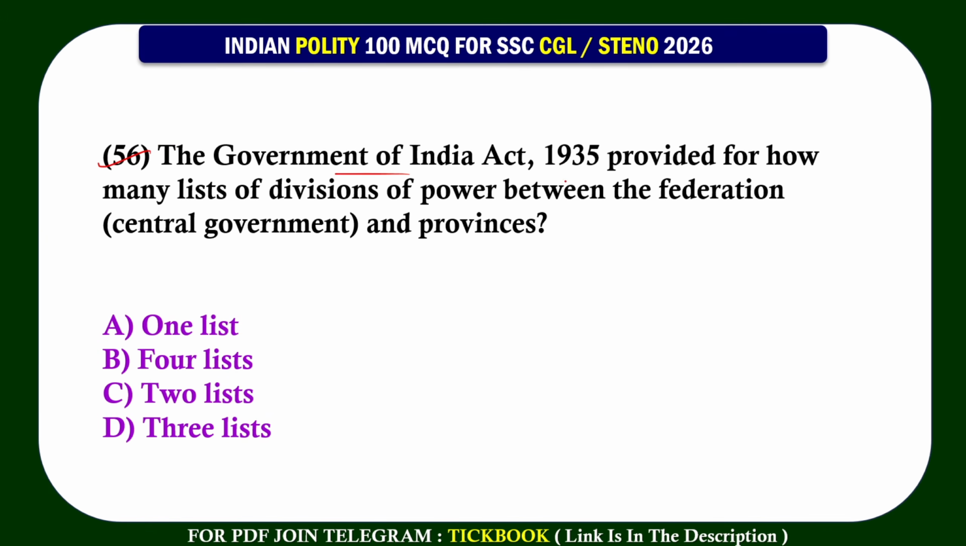56. The Government of India Act 1935 provided for how many lists of divisions of powers between the federations and provinces? Option number D, 3 lists.